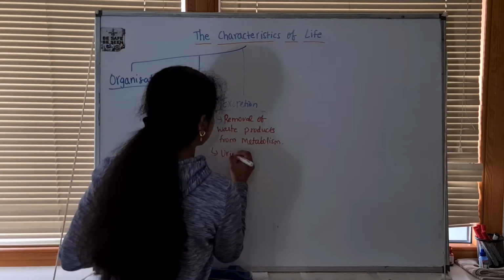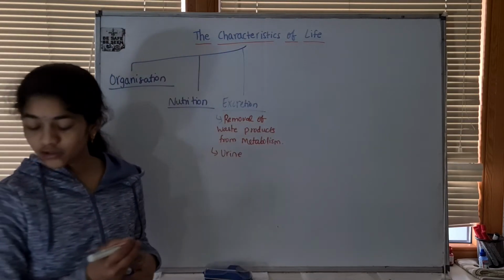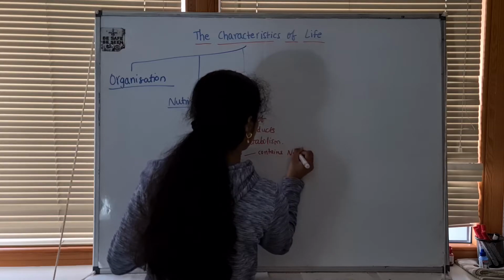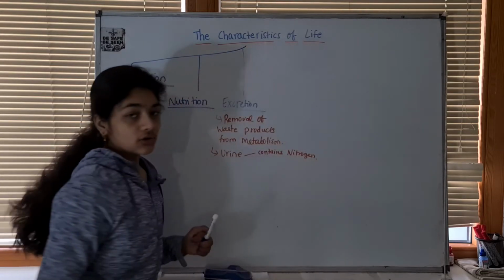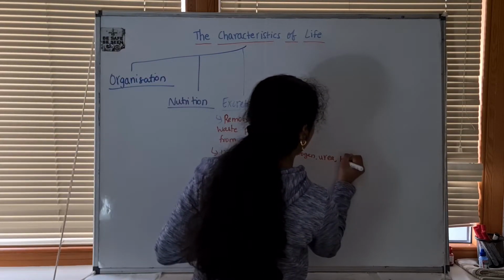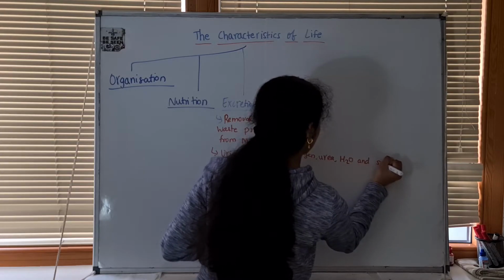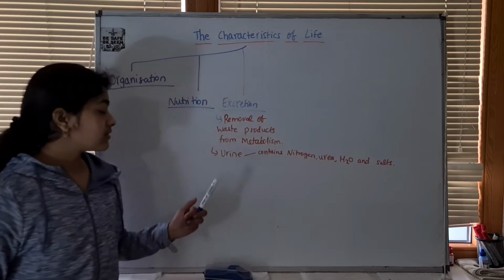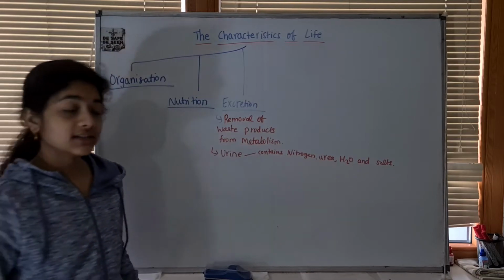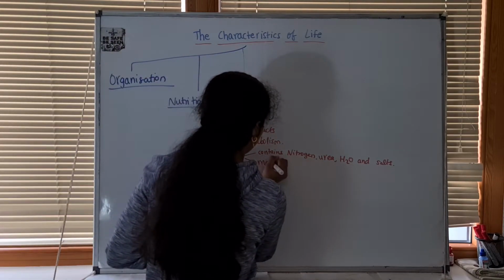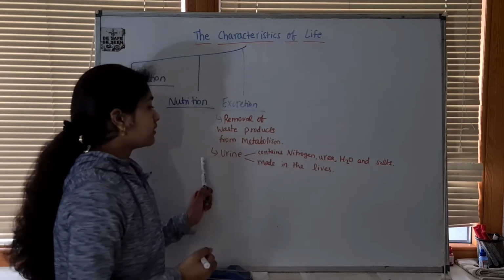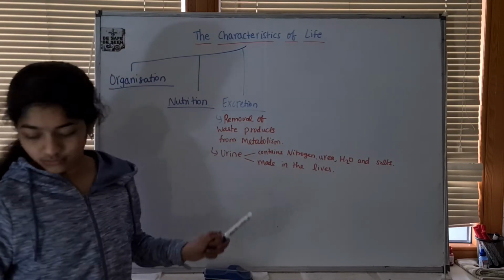Urine is an excretory product, and urine contains nitrogen. It also contains urea, H2O, water and salts. So urine consists of nitrogen, urea, H2O and salts. And urine is made in the liver, and it's excreted by the kidneys. So this is one of the excretory products that we know.